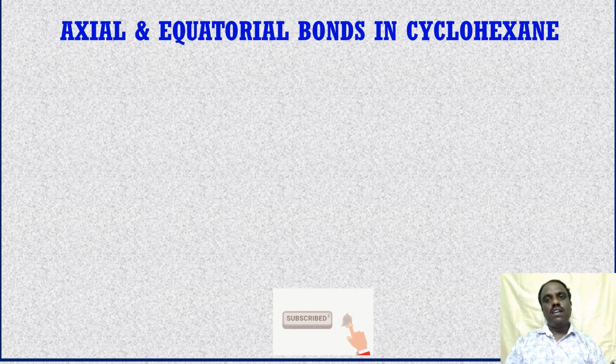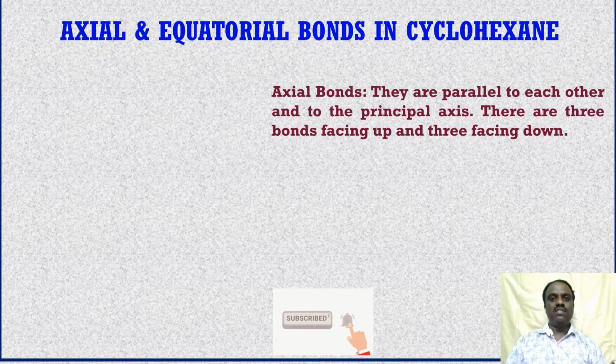There are two different kinds of bonds in the chair conformation of cyclohexane, namely axial and equatorial bonds. The stereochemistry of substituted cyclohexane largely depends on axial and equatorial bonds, and I will be posting a separate video on the stereochemistry of cyclohexane in the near future. First, let us learn what axial bonds are.